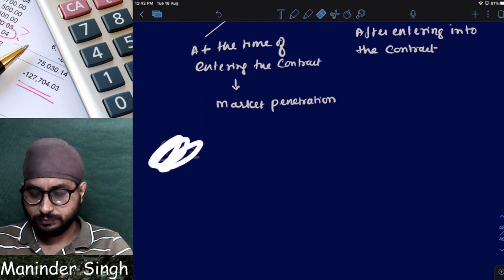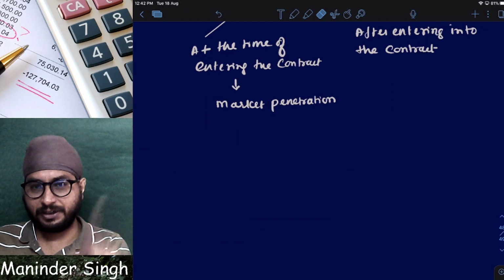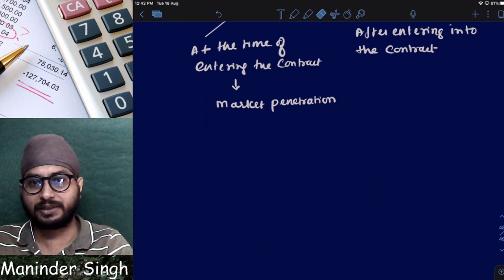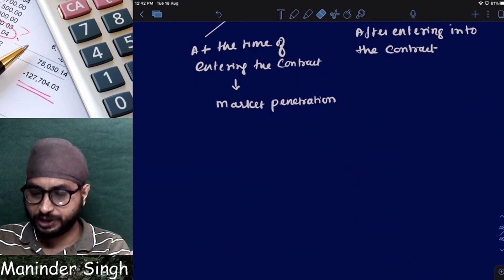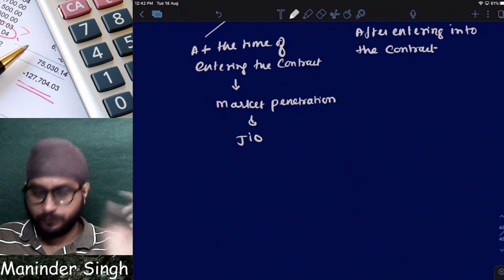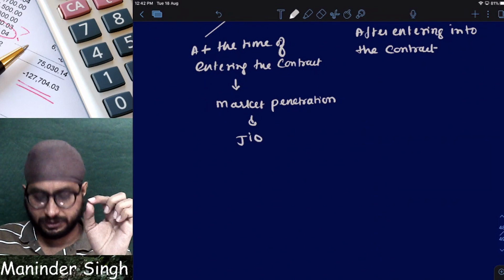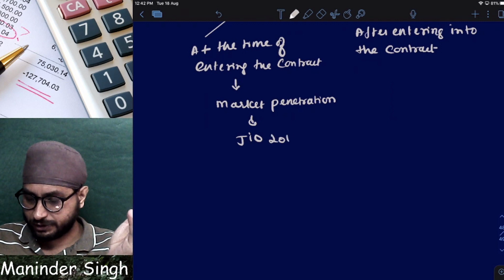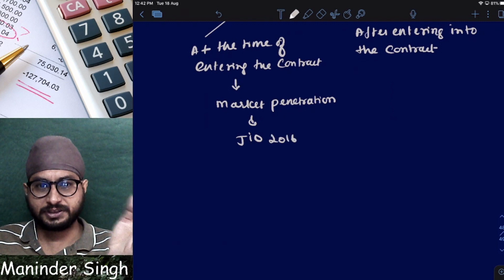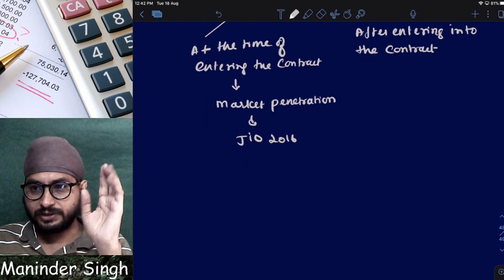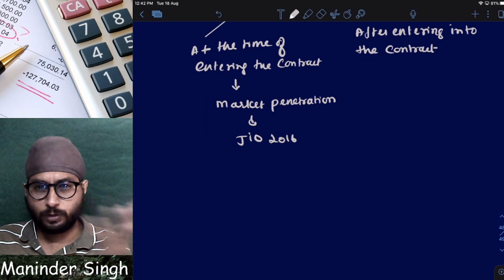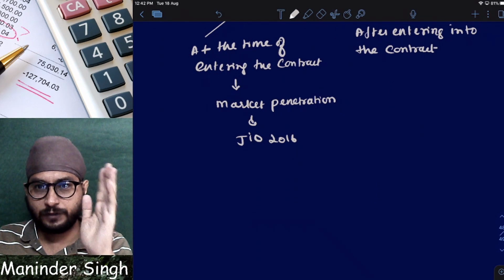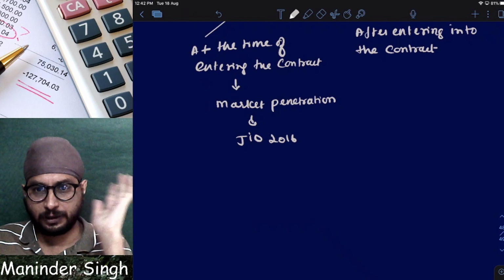Now tell, I'm entering into a contract, and knowing that it is a loss. Why? Because I want to enter into the market at any cost. Now let us say Jio. Clear? When Jio entered into the telecom business, maybe in 2016, I think so, Jio entered into the telecom business in 2016 and gave SIM cards with unlimited internet, whatever facilities, free of cost for 1 year. Jio gave network services to the public for 1 year free of cost or not?